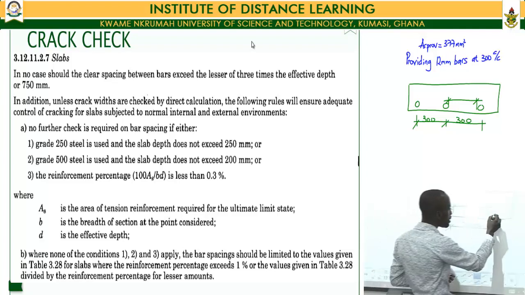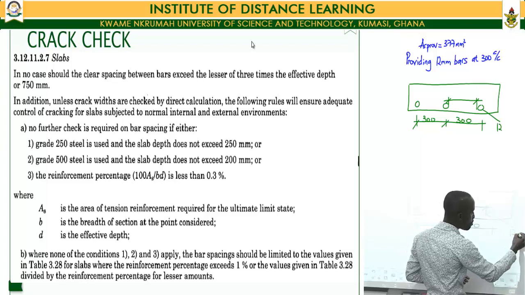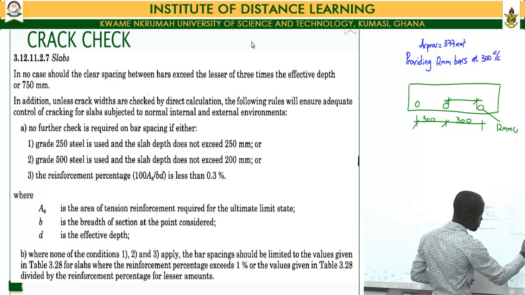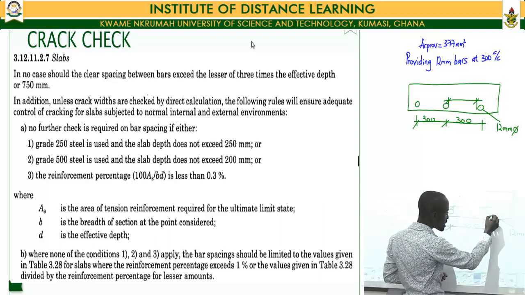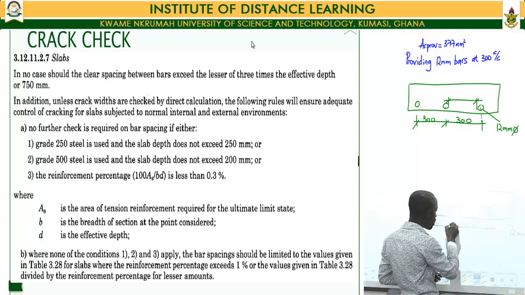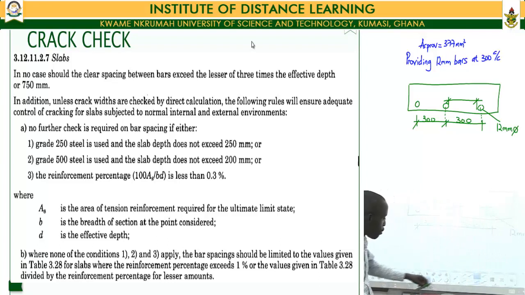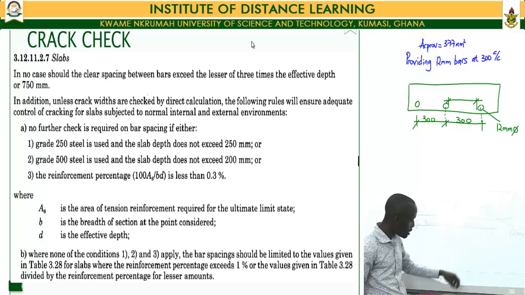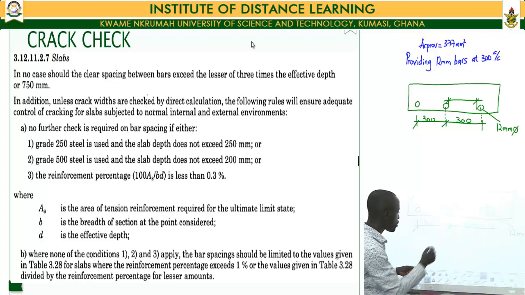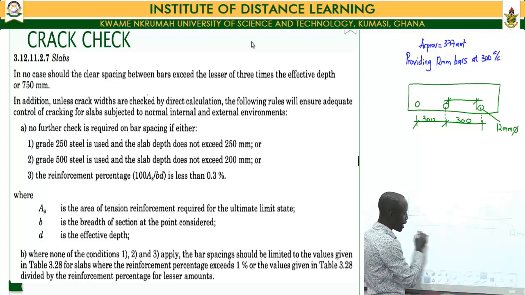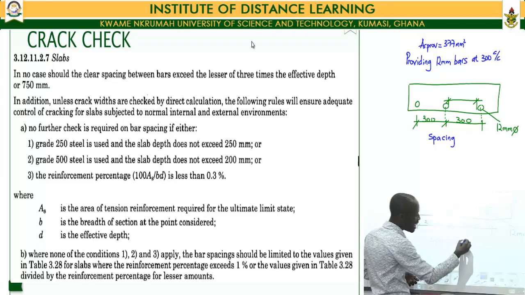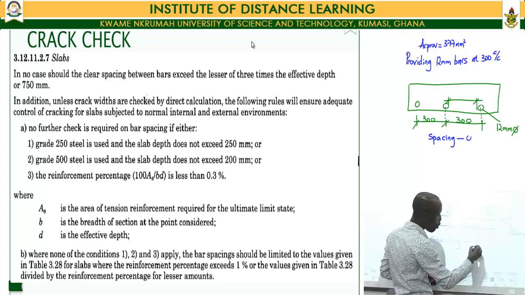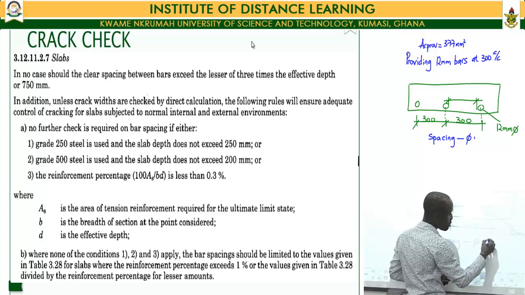Now, having in mind that my reinforcements are 12 mm in diameter, and the fact that my distances or my centers are starting from the center of one bar to the center of the other bar, for me to arrive at my clear spacing, all I need to do is to pick the spacing of my reinforcement and less out the diameter of my reinforcement bars.